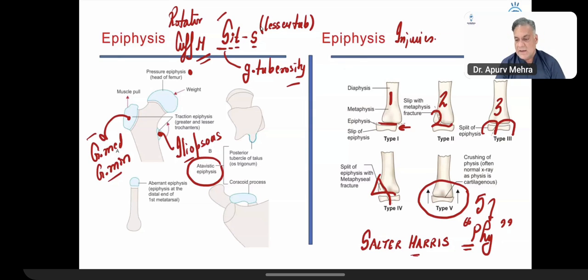This is what the epiphyseal injuries are. And from 1 to 5, 5 is the worst. When the physis is crushed, growth disturbances occur. This question came this time. If the growth plate or epiphyseal plate is injured, there will be growth disturbances. Type 2 is the most common. It has the Thurston-Holland sign. All right, we can go ahead now.